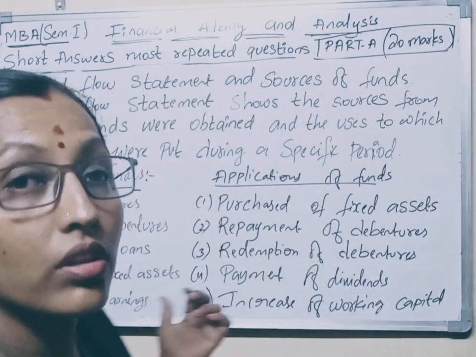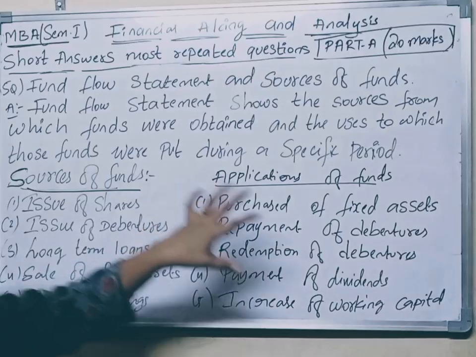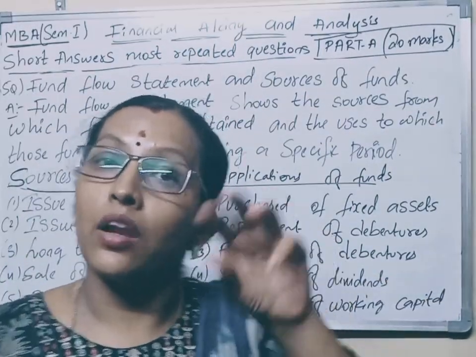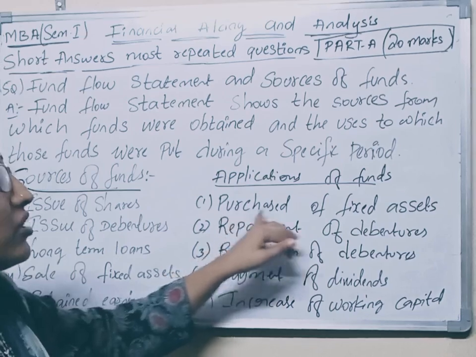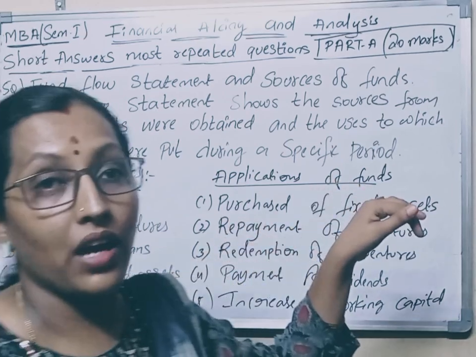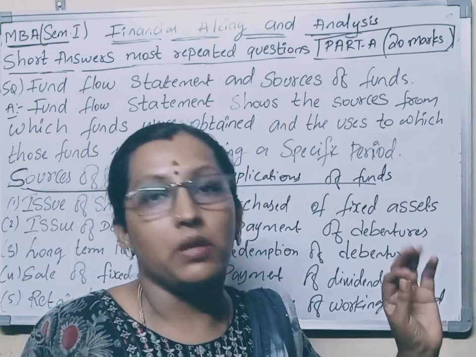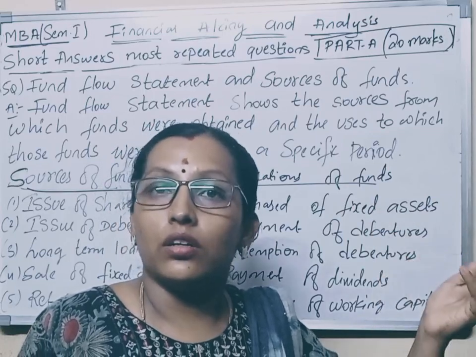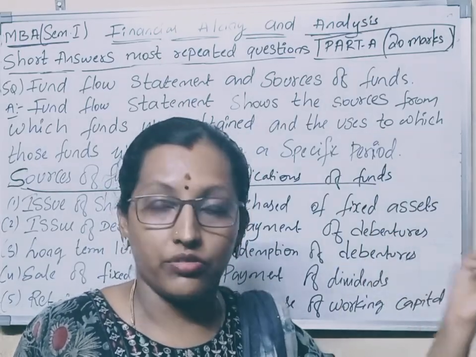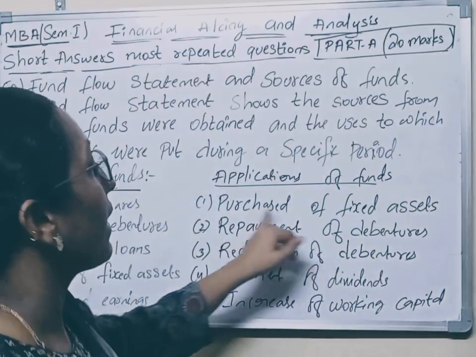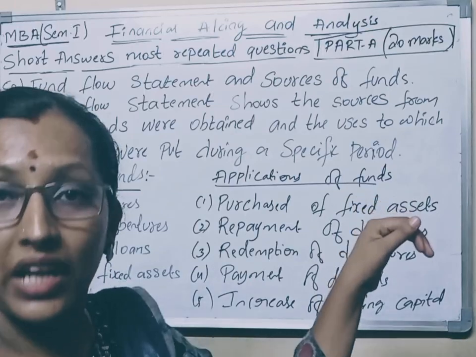These are the sources of funds, and next the applications of funds, where you are applying these funds in an organization. Like purchase of fixed assets, maybe purchase of machinery, furniture, or buildings. These are all fixed assets, and we will apply them for office utilization.